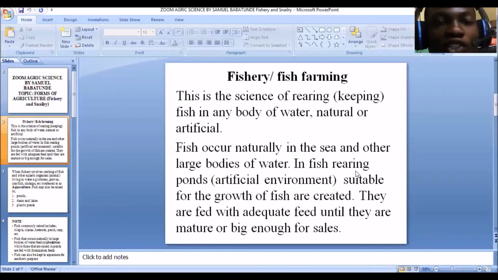So it is important that when you are rearing fishes in an artificial environment such as your pond, you should know that it is your sole responsibility to provide them with the adequate feed that is required for them to mature. Because normally in their natural environment, they feed for themselves. But once you cage them in an artificial environment, it is now your sole responsibility to provide for their needs to aid their survival.